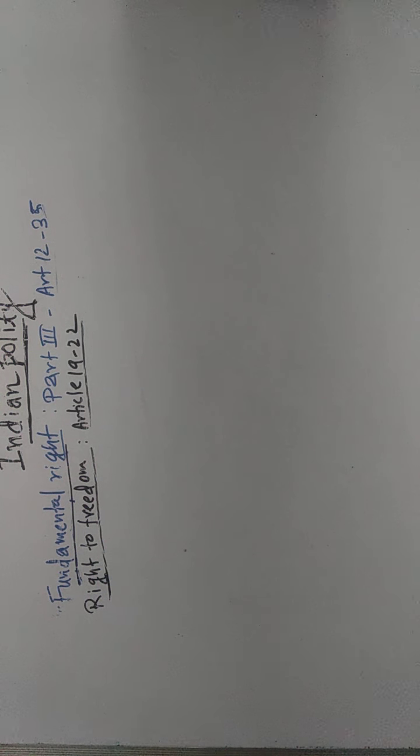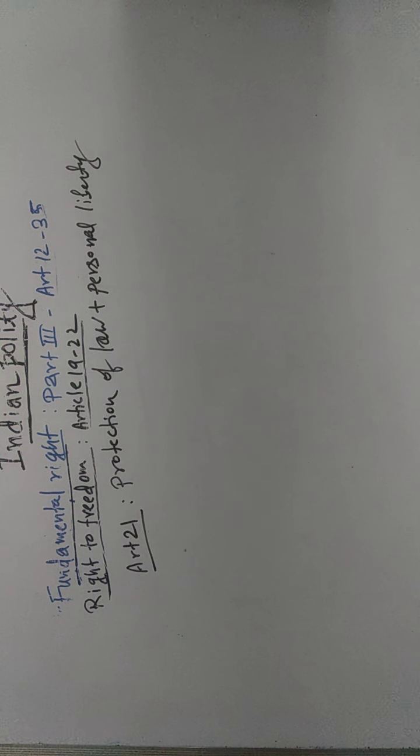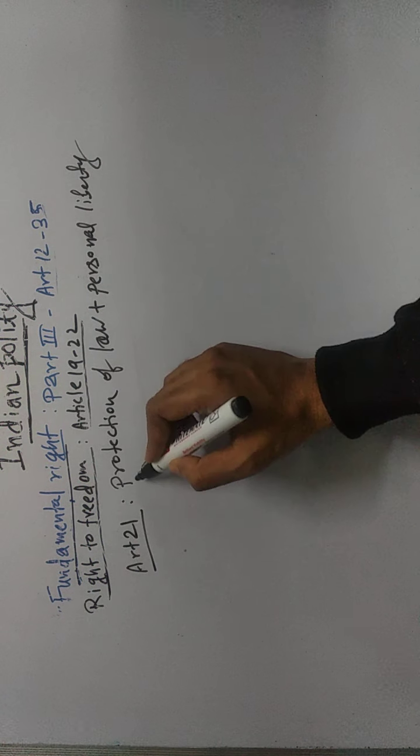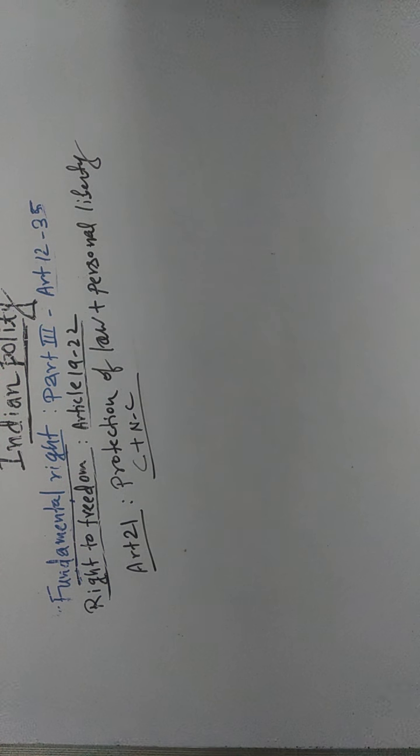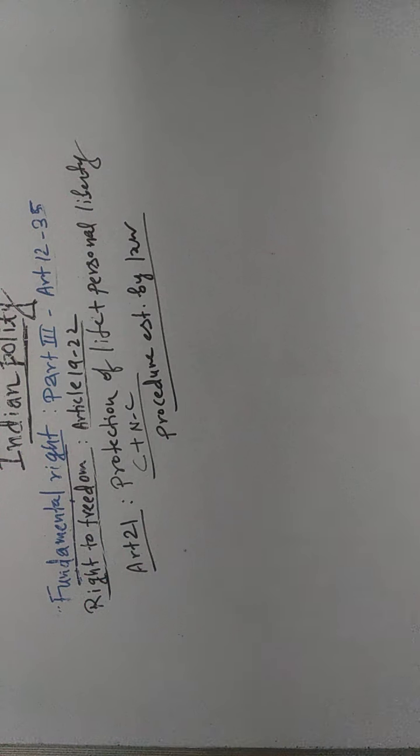Now we will read Article 21, which talks about protection of life and personal liberty. And this right under Article 21 is available to citizen as well as to non-citizen. Article 21 states that no person shall be deprived of his life or personal liberty except according to procedure established by law. That means Article 21 is not absolute.